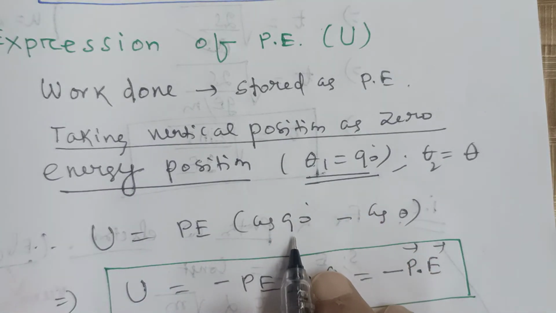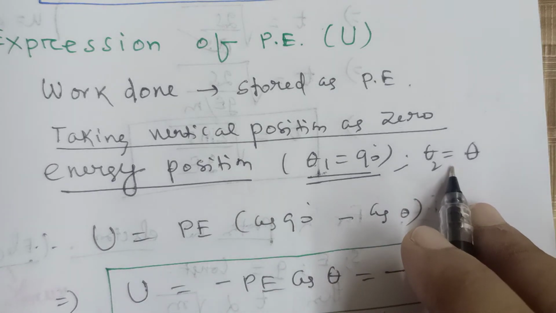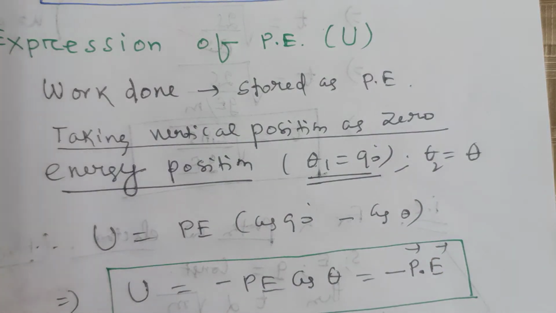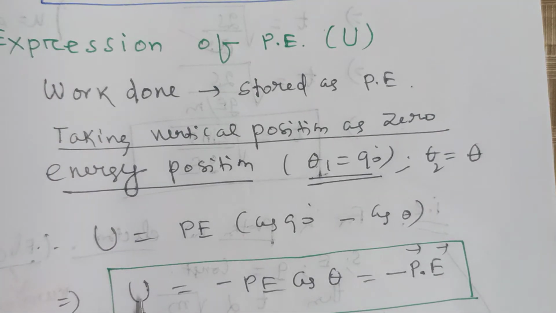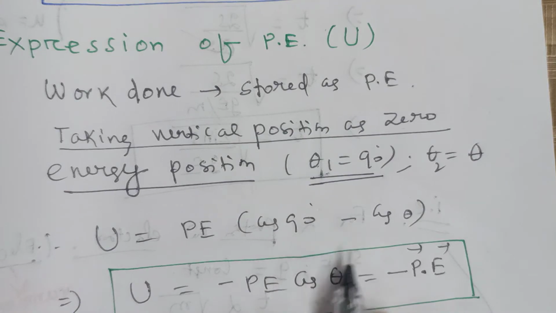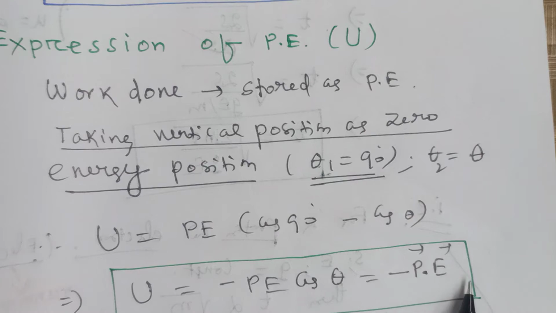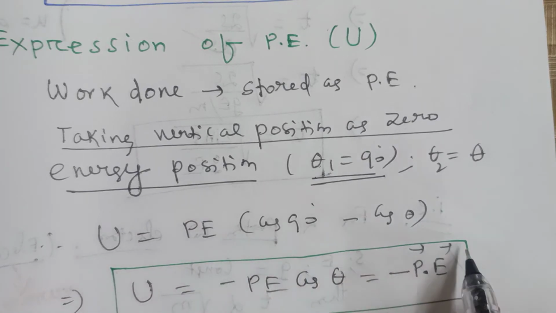Instead of theta 1 we have written 90 degrees, instead of theta 2 we have written theta. Now you see the potential energy formula: cos 90 is 0, so it is minus PE cos theta. You can represent it in dot product format using vector analysis: minus P vector dot E vector. So this is the potential energy.